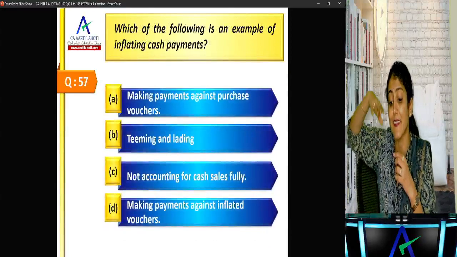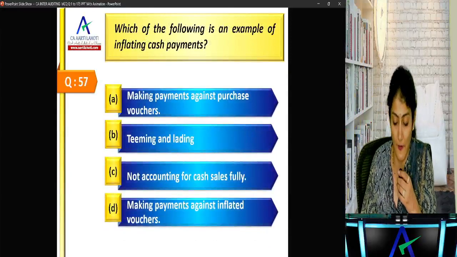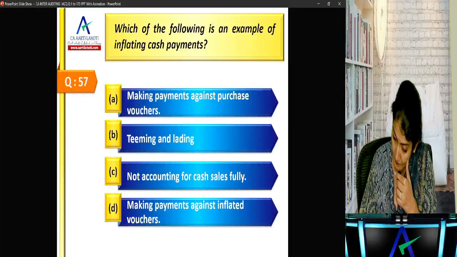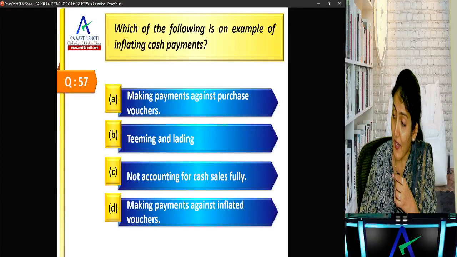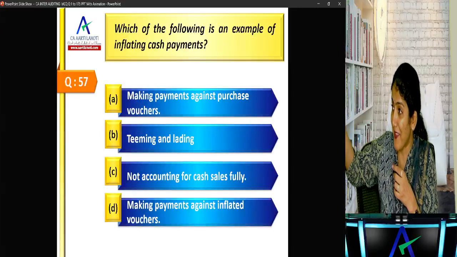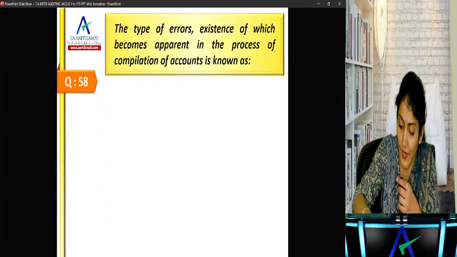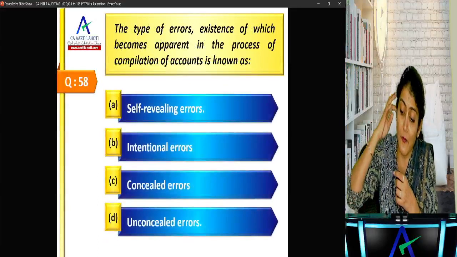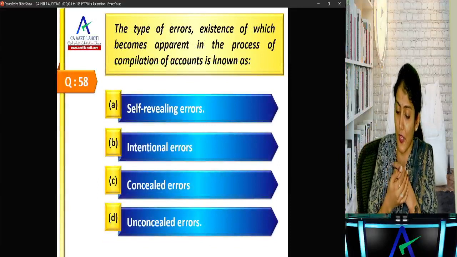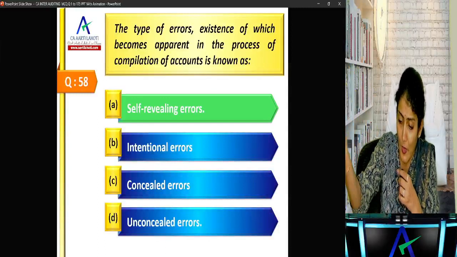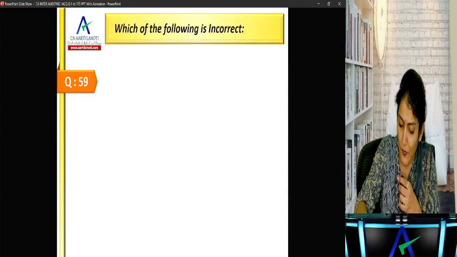Which of the following is an example of inflating cash payment? Inflating cash payment. A, making payment against inflated voucher. Just making a payment against a voucher, why is it inflating? Making payment against the inflated vouchers. Okay, types of errors, existence of which becomes apparent in the process of compilation of accounts, is known as self-revealing errors, right? Which pop up themselves, when the process of compilation of accounts is done.